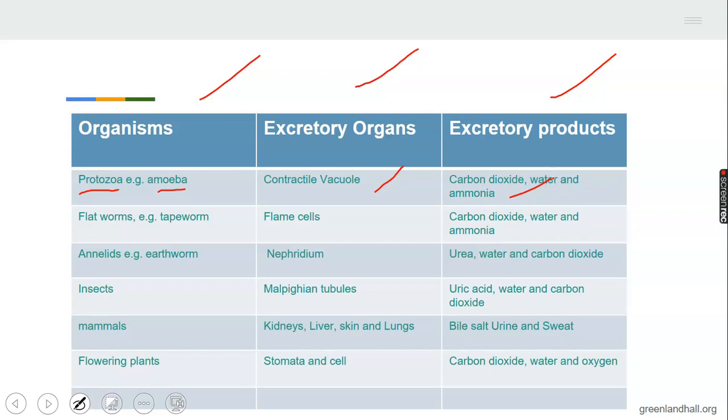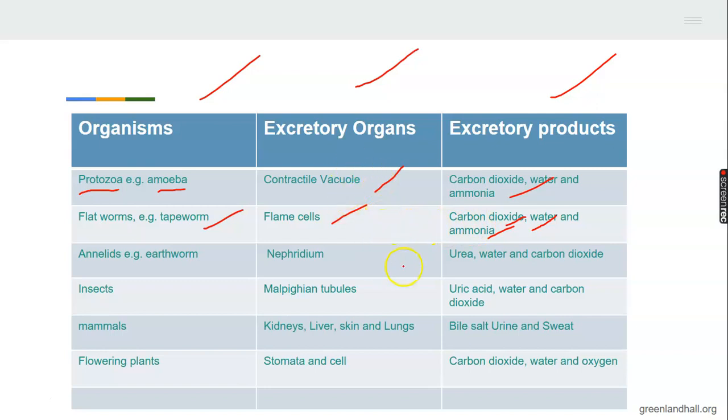Flatworm is another organism. An example of flatworm, we have the tapeworm. The organ of excretion in flatworm is the flame cell. Is the what? Flame cell. The products of excretions are carbon dioxide, water, and ammonia.